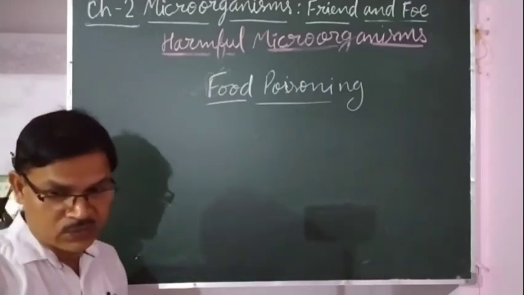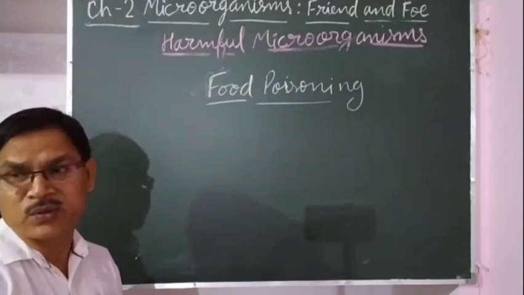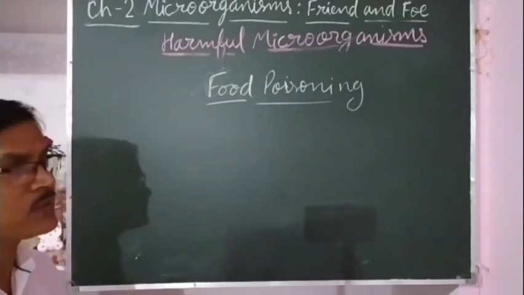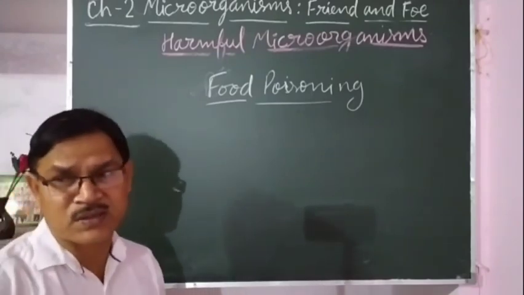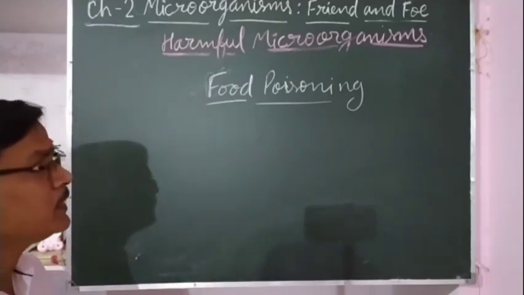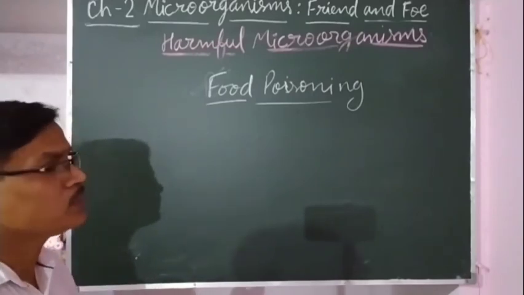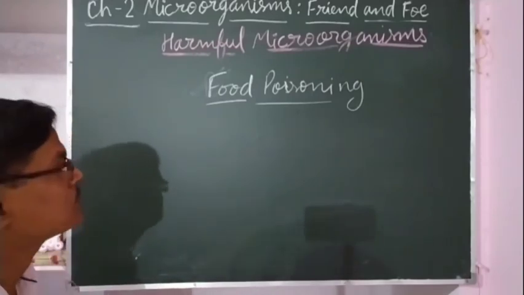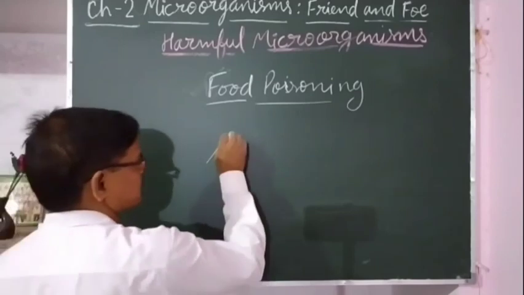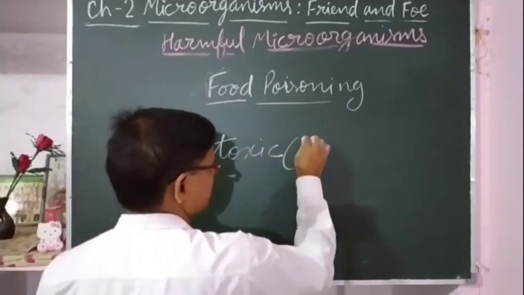Whatever food is left open for some time, as we know, in the air various microorganisms are there, spores of fungus are there, they are very minute, they cannot be seen with the naked eye. They settle on the eatables, on the food, and they grow there, and sometimes they produce poisonous, toxic substances. Toxic means poisonous.